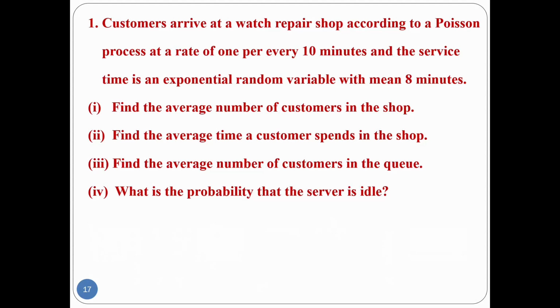Before starting the problem, first check the given model. The model is M/M/1/infinity/first come first serve. This is the first model, which is single server infinite capacity. Then another model is single server finite capacity, then multiple server infinite capacity, then multiple server finite capacity.